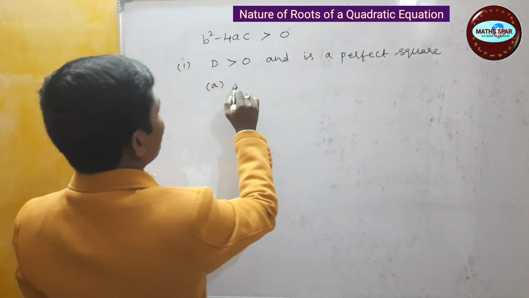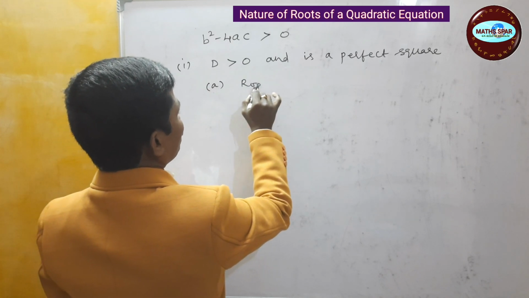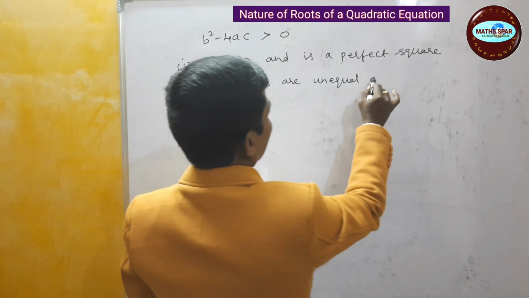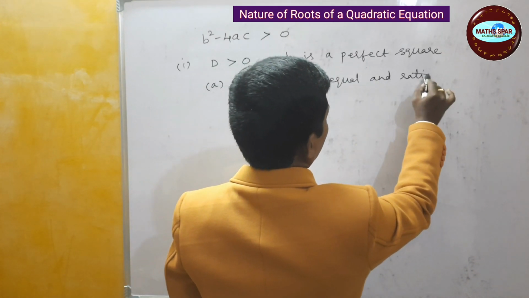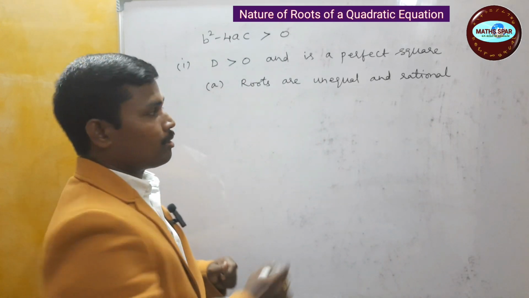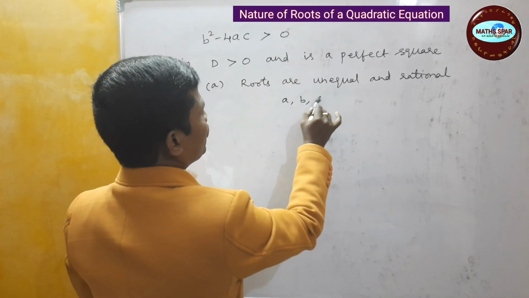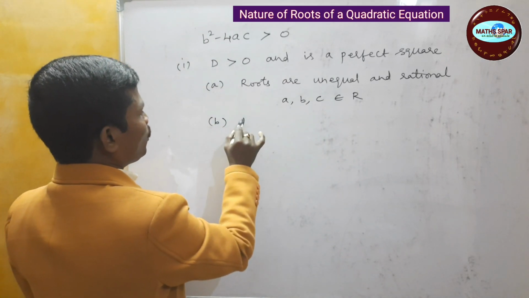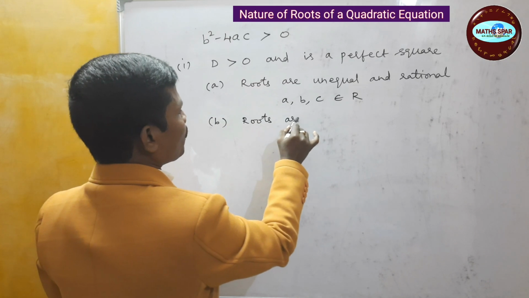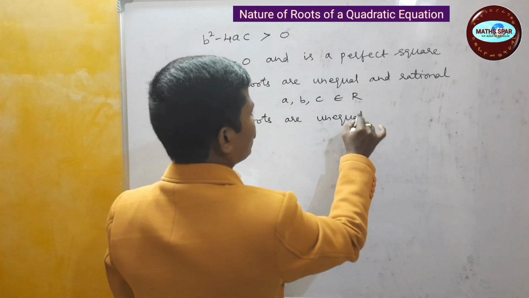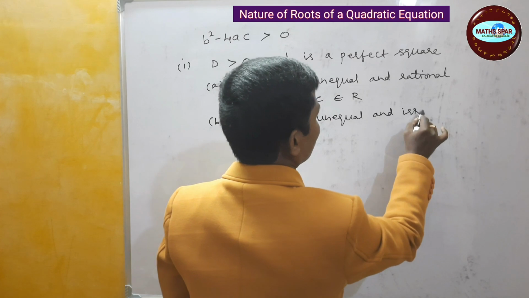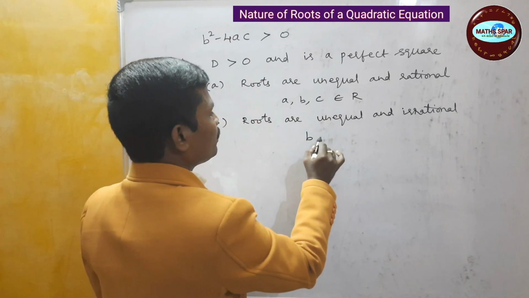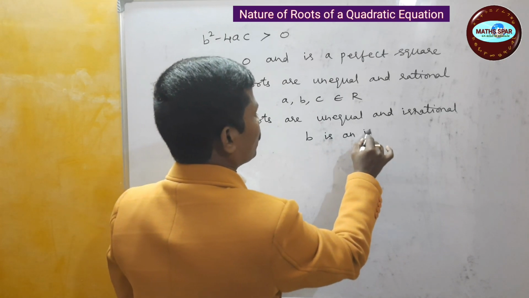One is roots are unequal and rational, where a, b, c belong to real numbers. Then roots are unequal and irrational, where b is an irrational number.